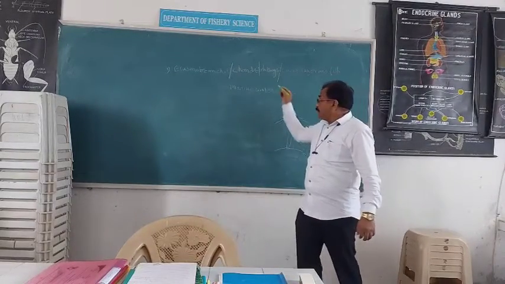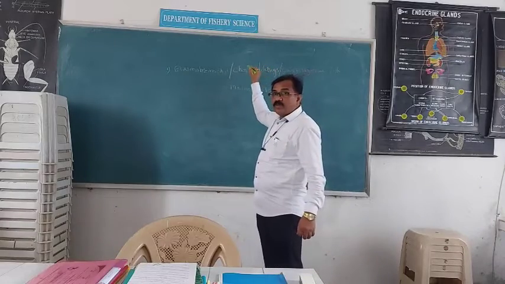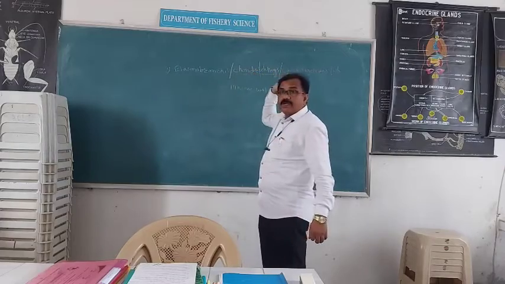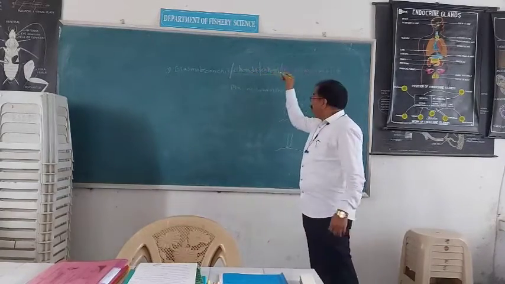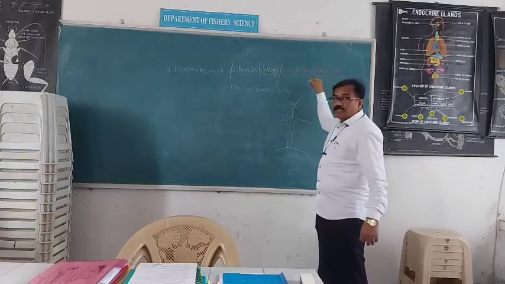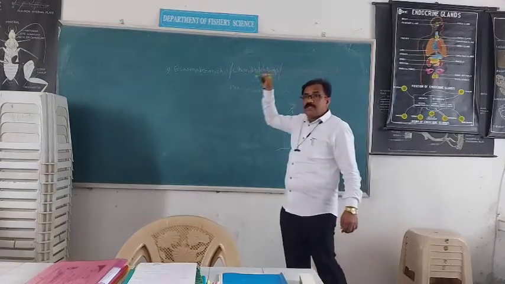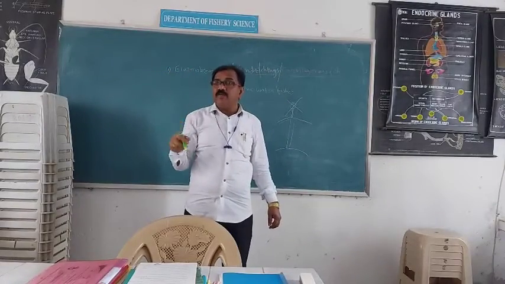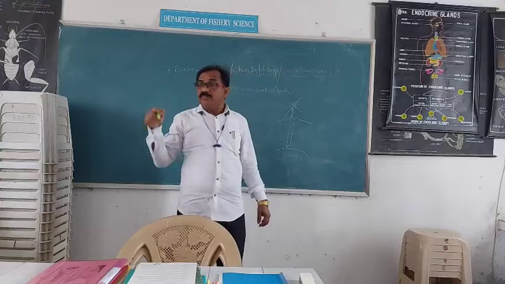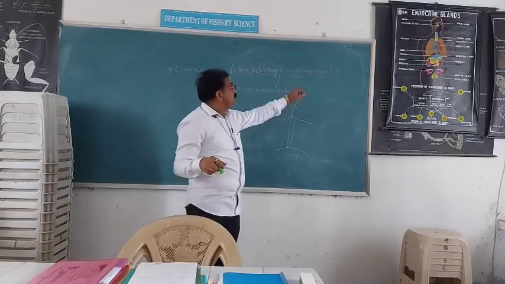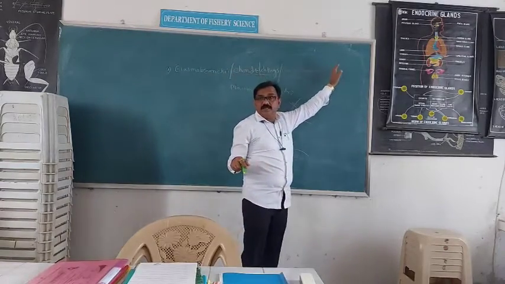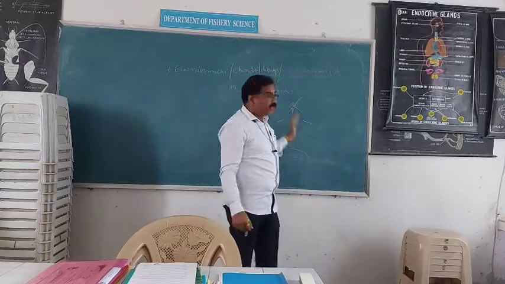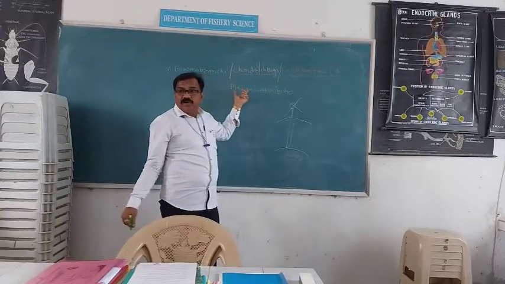Endoskeleton is made up of cartilage and ribs, hence called as chondrichthyes. It is also called as cartilaginous fishes because in these fishes the internal framework, the endoskeleton, is made up of cartilage, bones, cartilage, ribs. Hence it is called as cartilaginous fishes, or it is also called as marine water fishes.